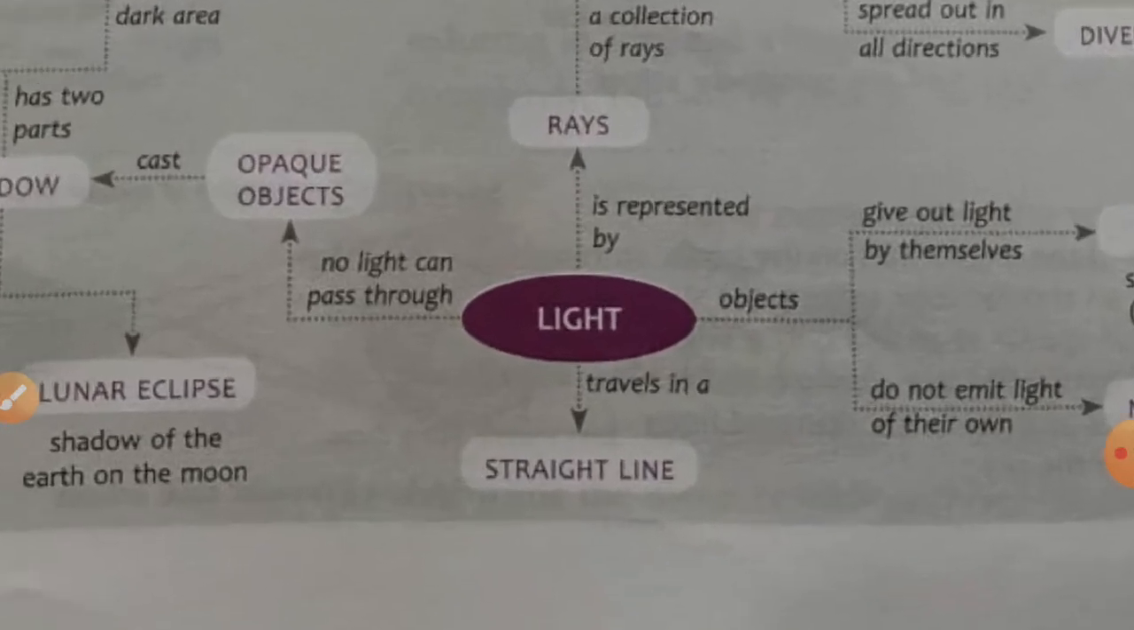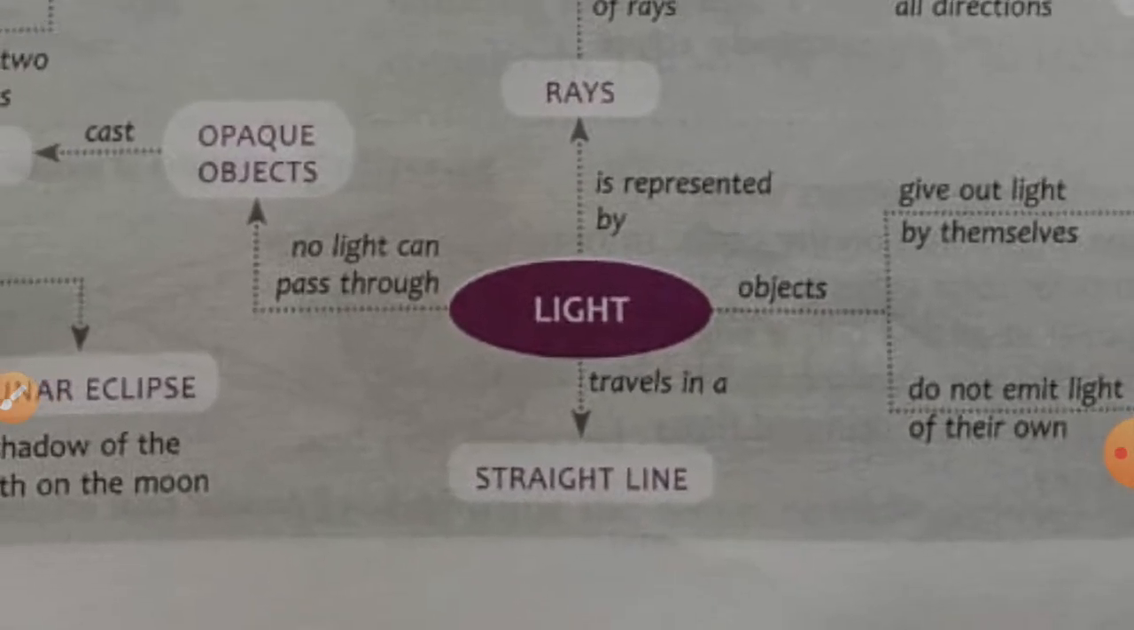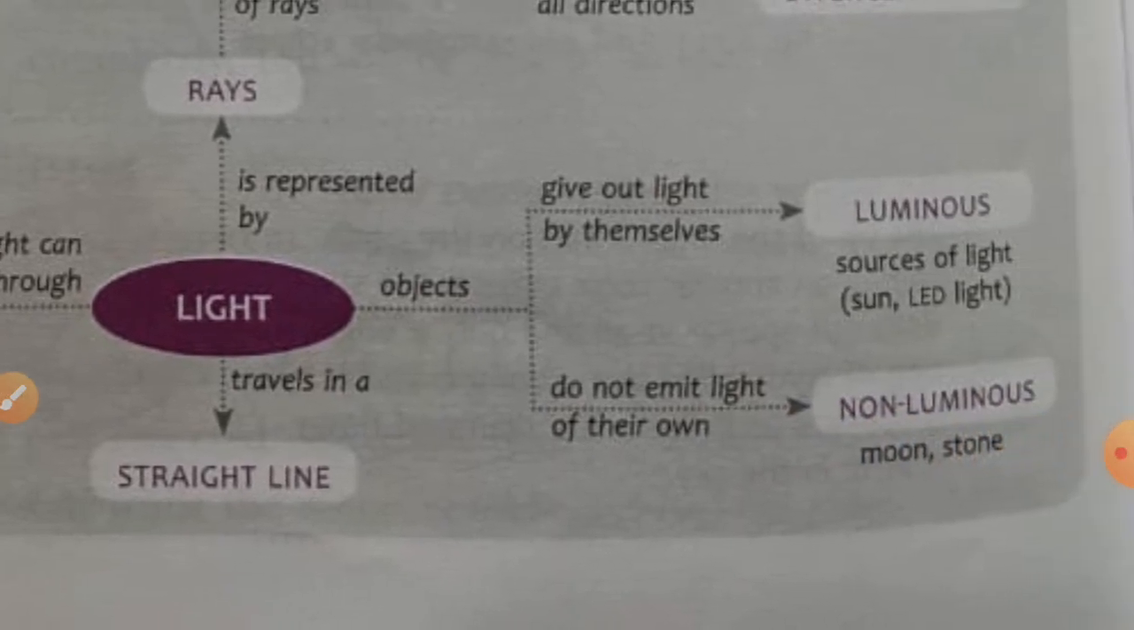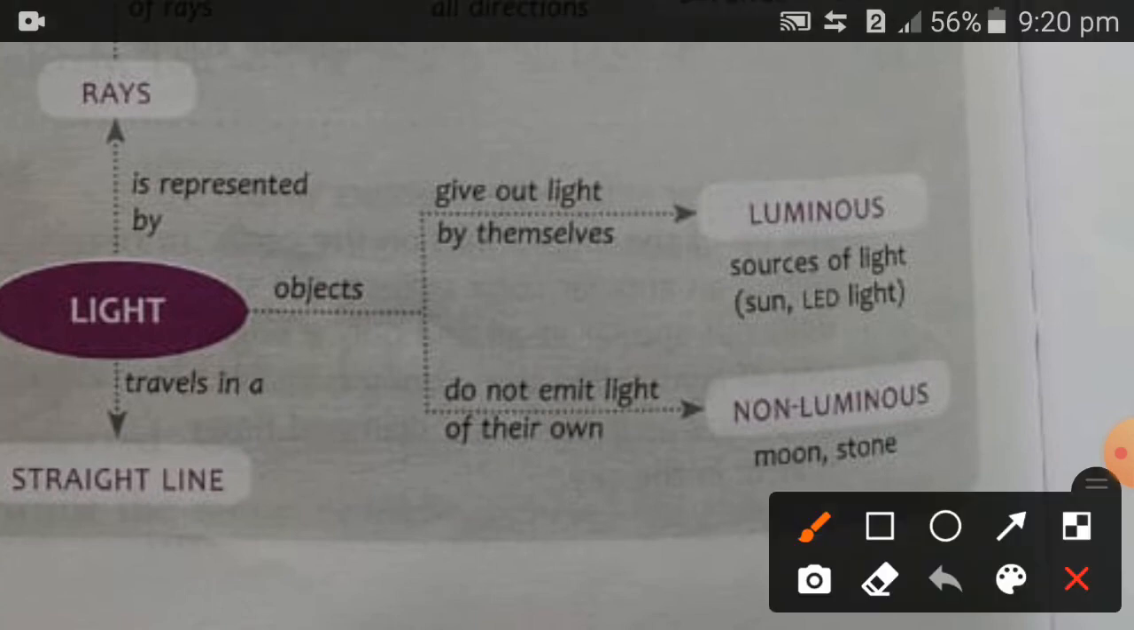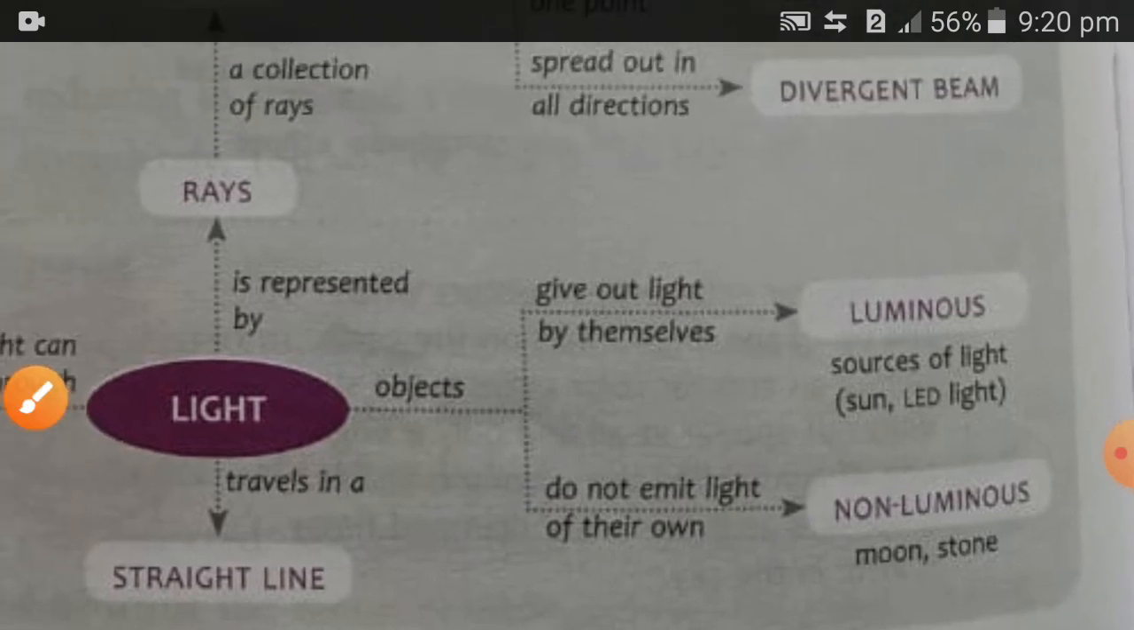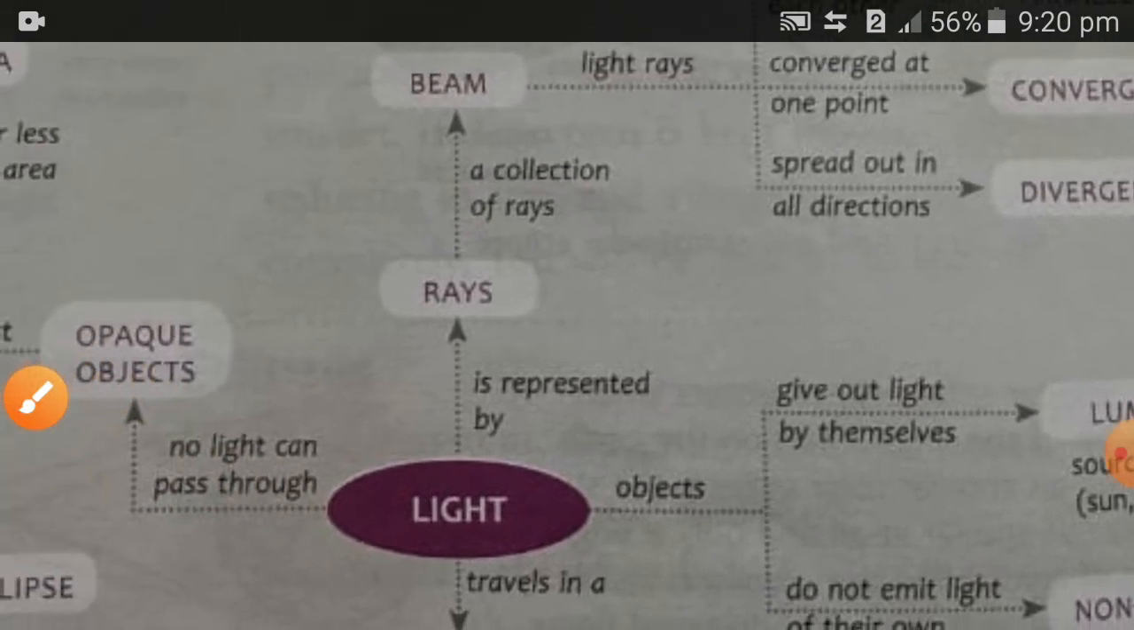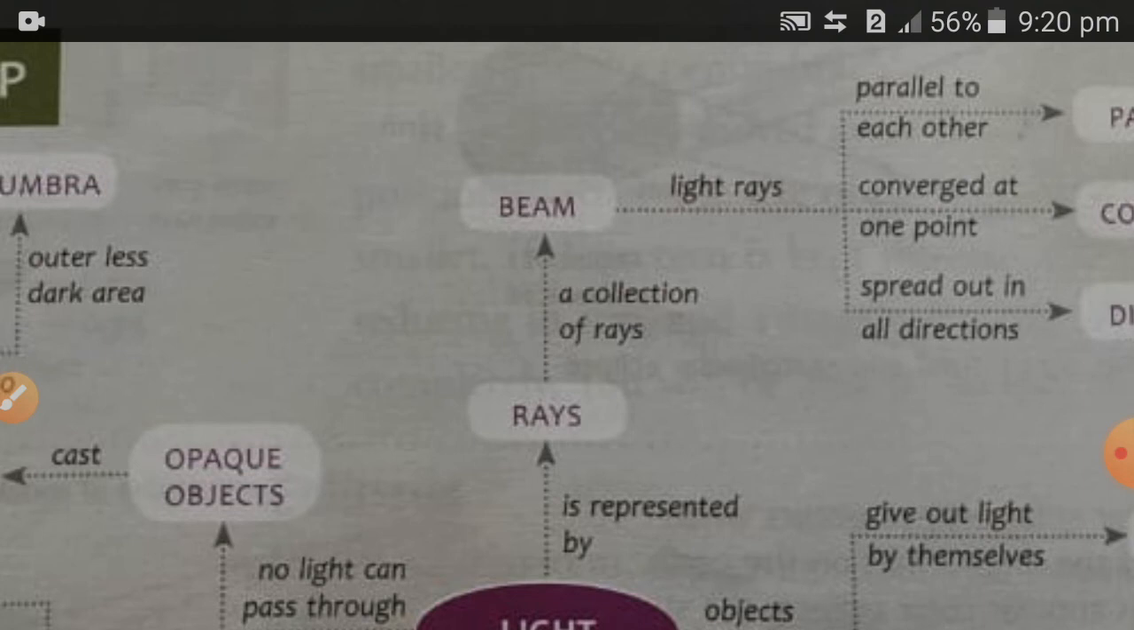So, in this, the word light is there. Light travels in a straight line. Then there are two types of objects: the luminous one and the non-luminous one. The luminous gives out its own light, and the non-luminous do not emit light of their own. Then the rays are represented by, we all know, find the answer and comment in the comment box. I have to see whether you all know or not.